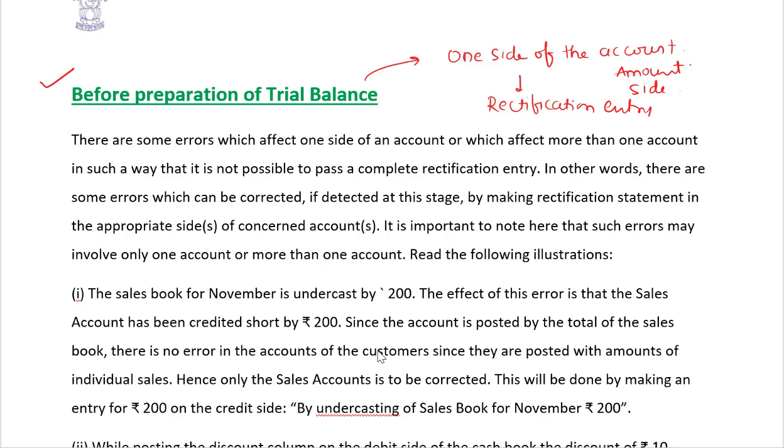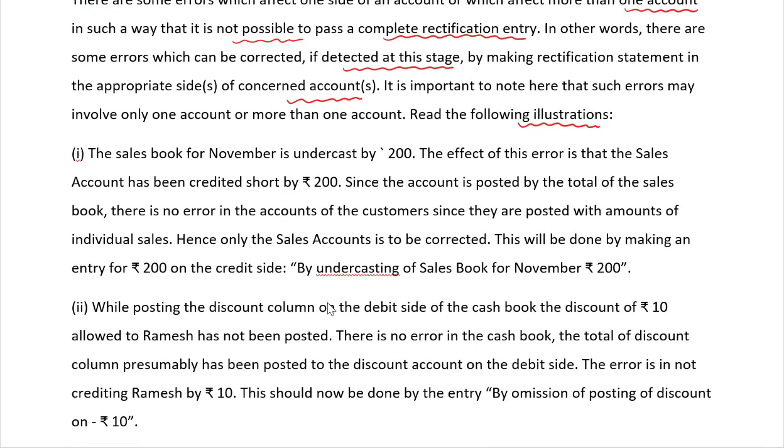So there are some errors which affect one side of an account, or which affect more than one account in such a way that it is not possible to pass a complete rectification entry. In other words, there are some errors which can be corrected if detected at this stage by making a rectification statement on the appropriate side of the concerned account. Let us read a few of the illustrations to understand this well.